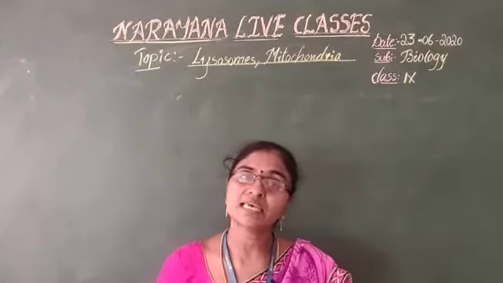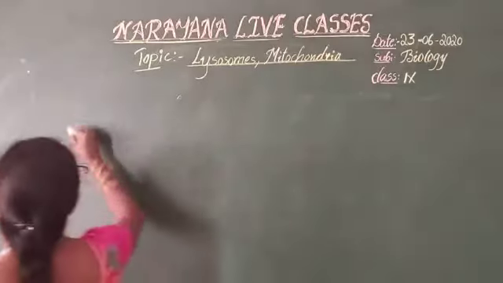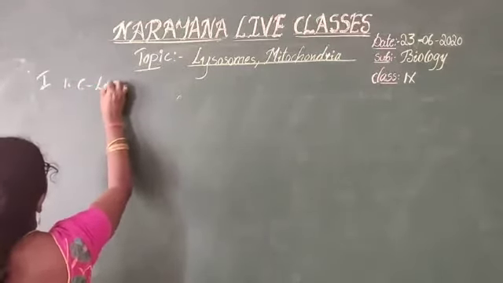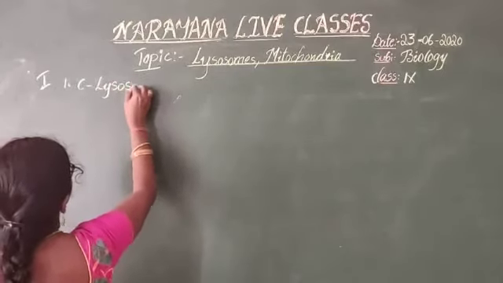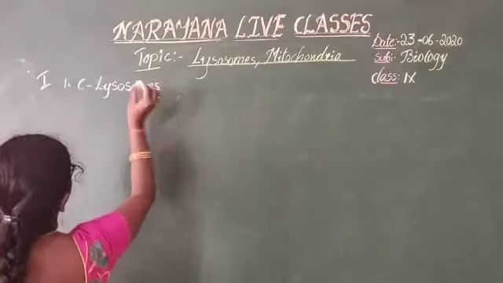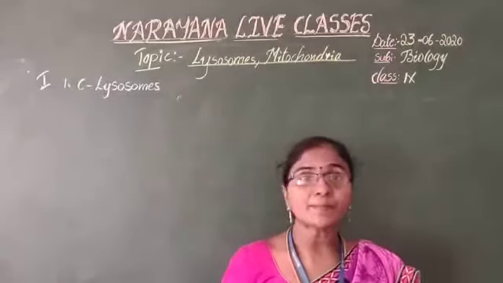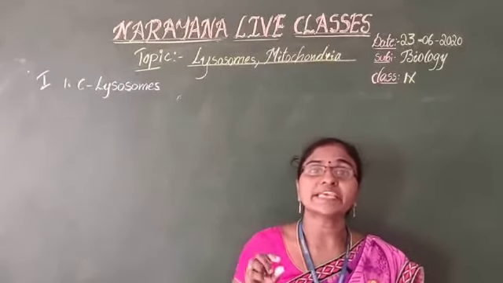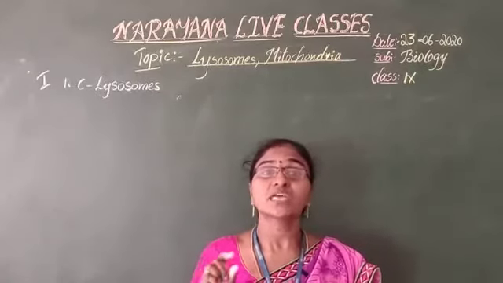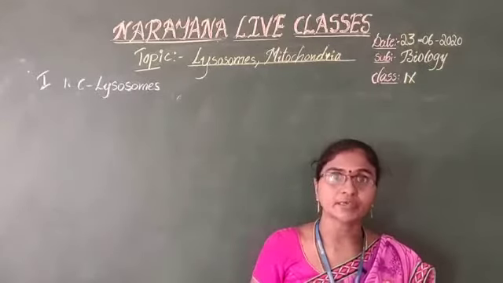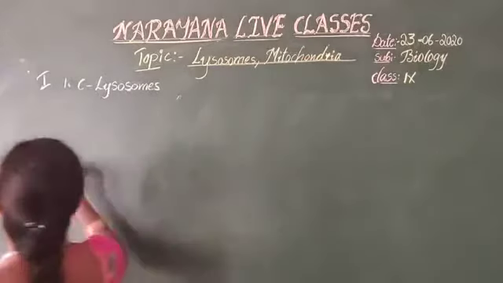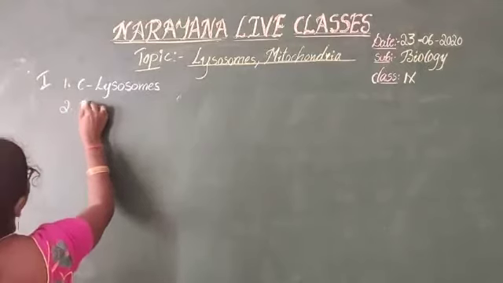So the answer is lysosomes, Option C. If anybody wants to observe the mitochondria, what reagent do we use? Janus green B solution. So the answer is Janus green B solution, Option B.